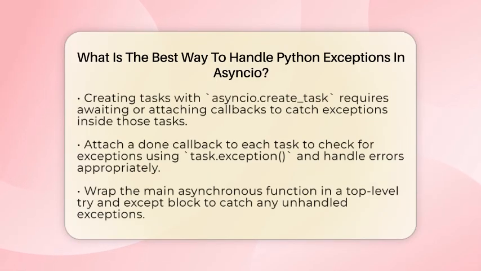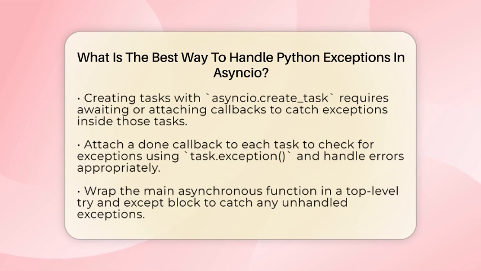When you're running several tasks together, use asyncio.gather to manage them. If you set the parameter return_exceptions to true, it collects all exceptions as results instead of stopping everything. This allows you to handle each error individually and keep other tasks running.